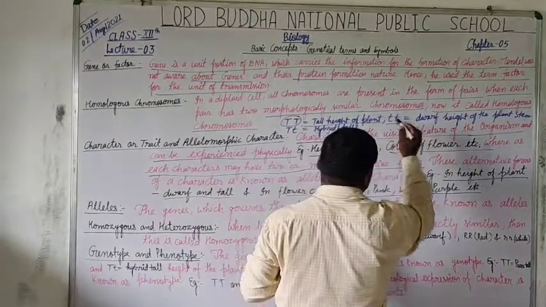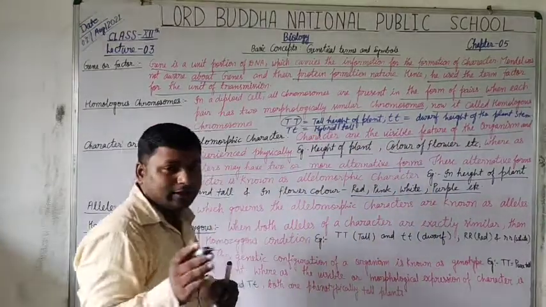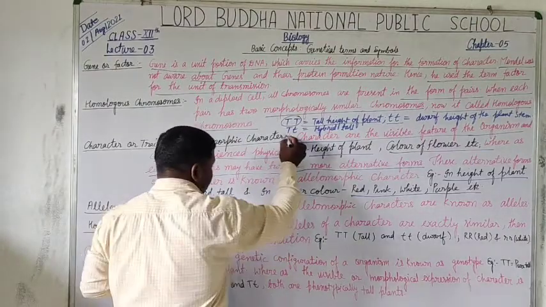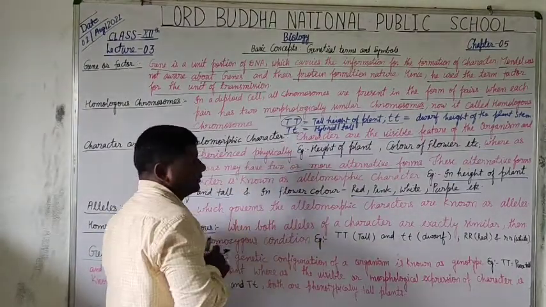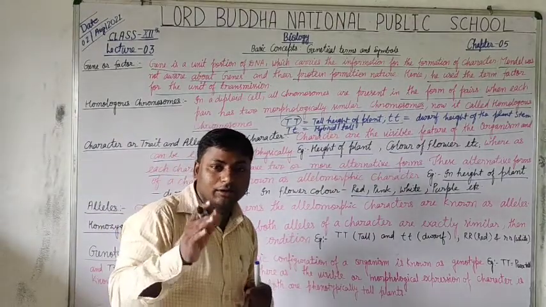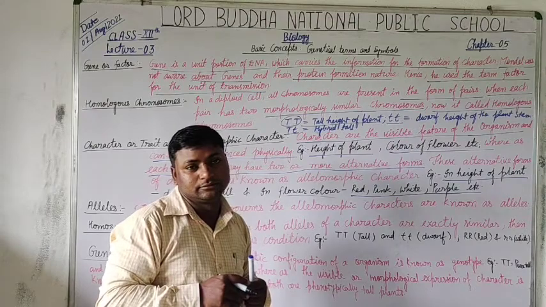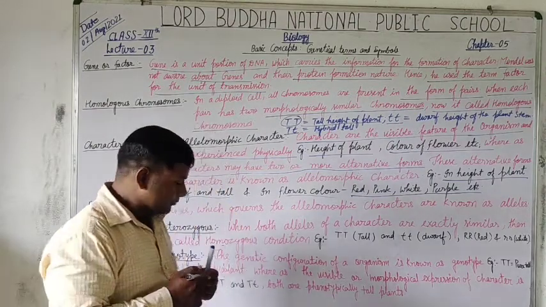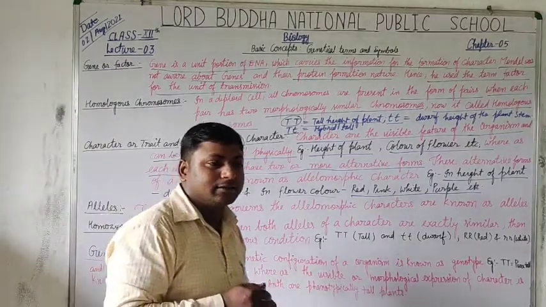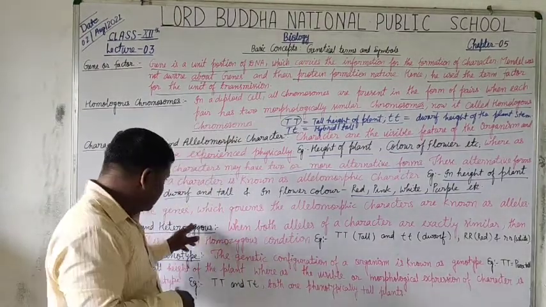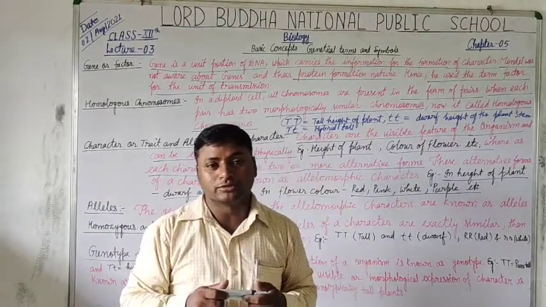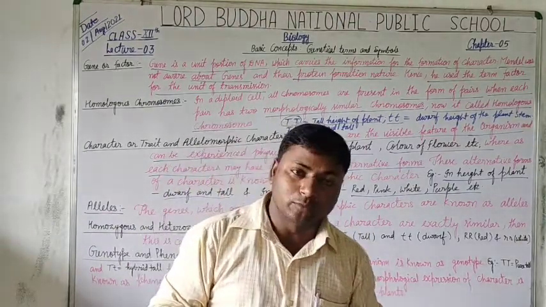And here the small t determines the dwarf height of the plant, whereas capital T small t determines the hybrid tall plant. Understood? So alleles are the genes which govern the allelomorphic characters, and they are also symbolized with a pair of chromosomes.